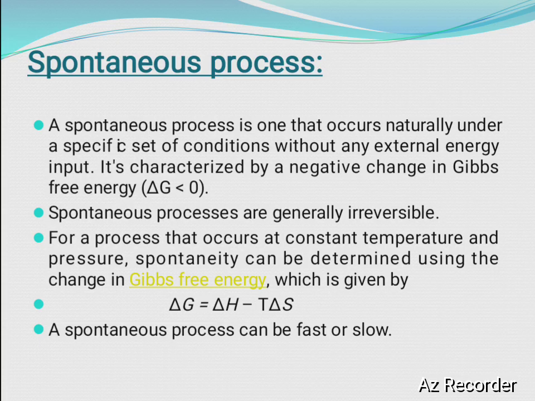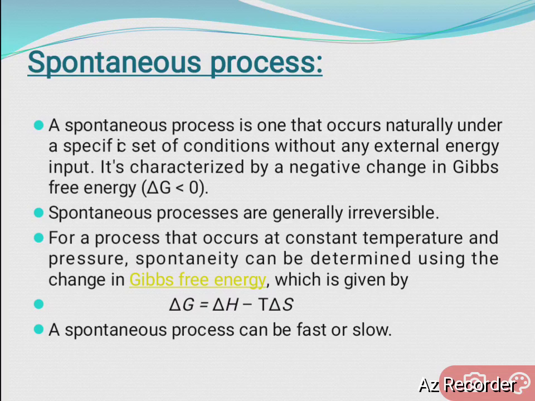Next, coming to the spontaneous process. What is a spontaneous process? A spontaneous process is one that occurs naturally under a specific set of conditions without any external energy input.